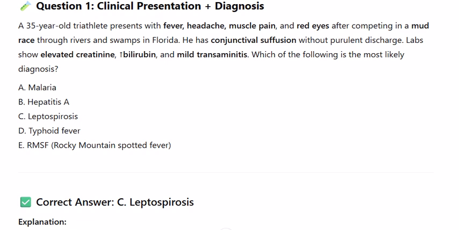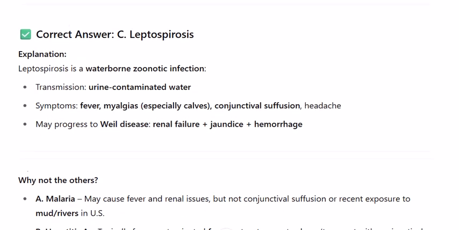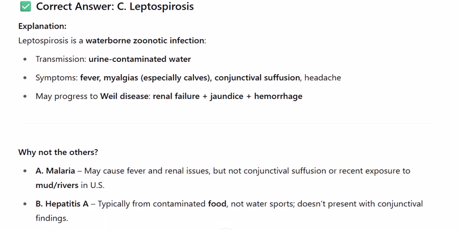A. Malaria, B. Hepatitis A, C. Leptospirosis, D. Typhoid fever, E. RMSF, Rocky Mountain spotted fever. Correct answer, C. Leptospirosis. Explanation. Leptospirosis is a waterborne zoonotic infection. Transmission: urine-contaminated water. Symptoms: fever, myalgias, especially calves, conjunctival suffusion, headache, may progress to Weil disease, renal failure plus jaundice, hemorrhage. Why not the other options?